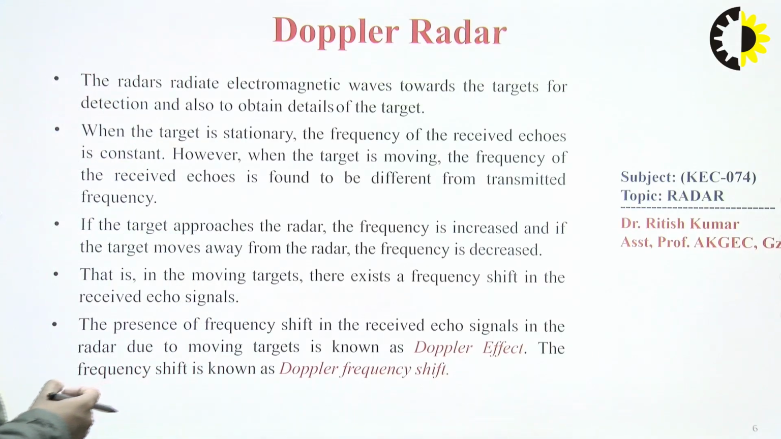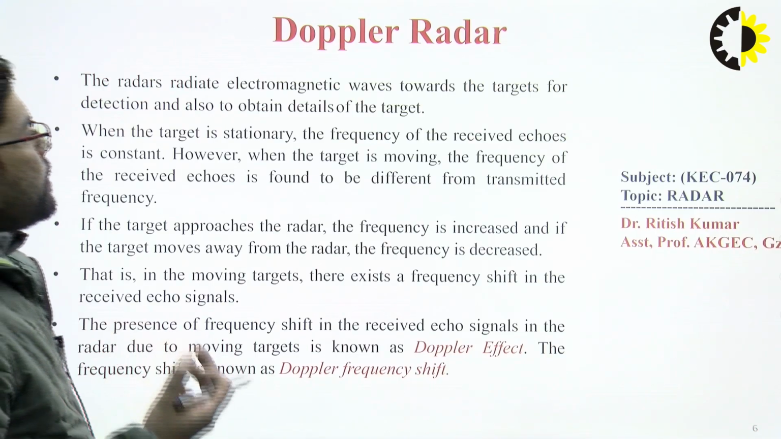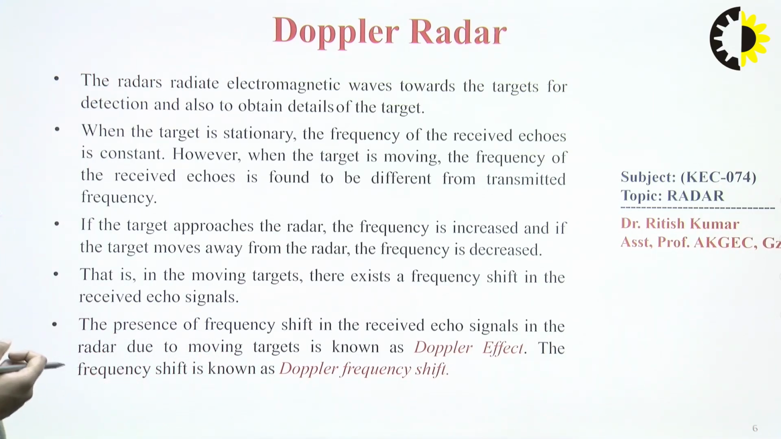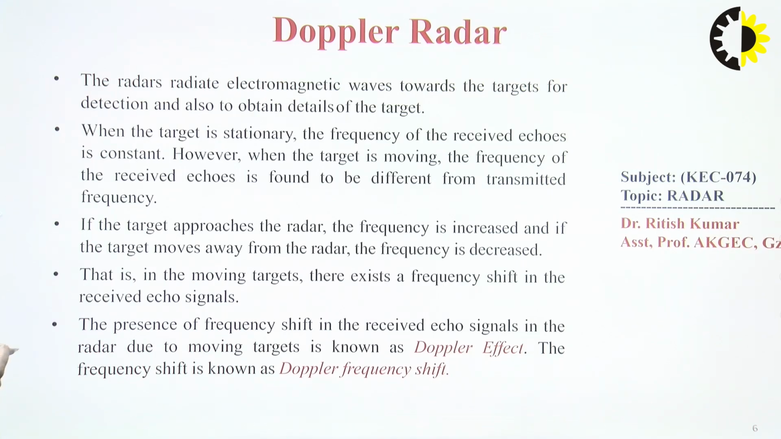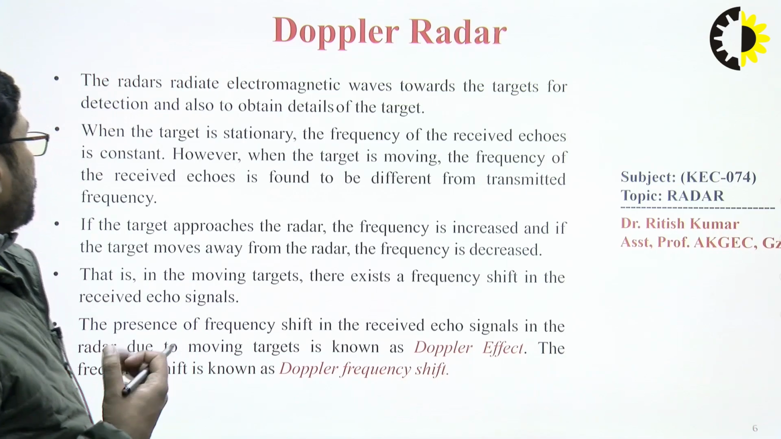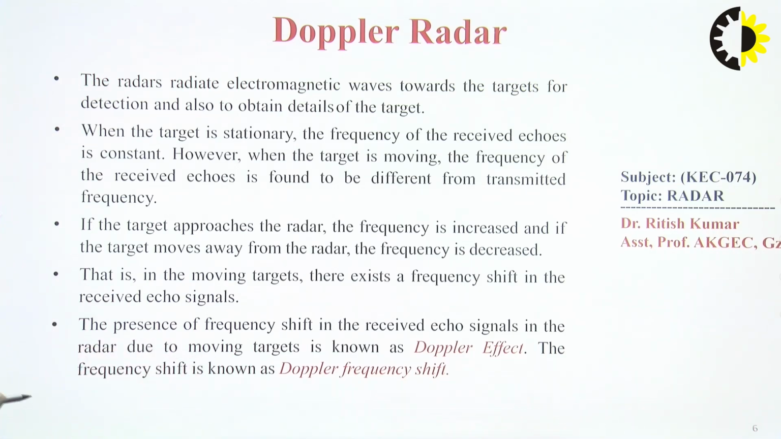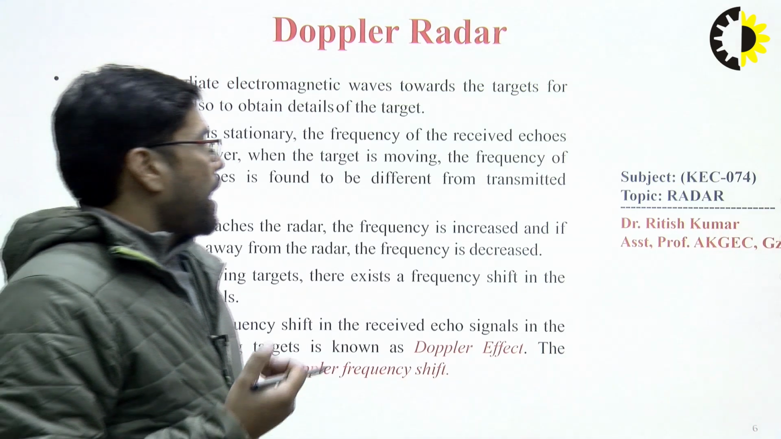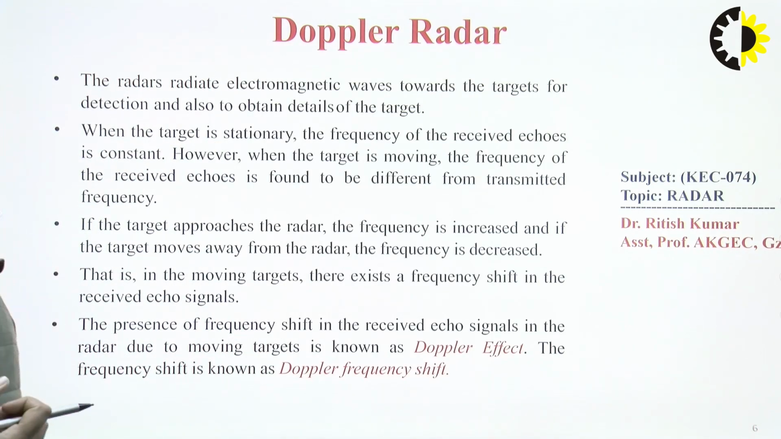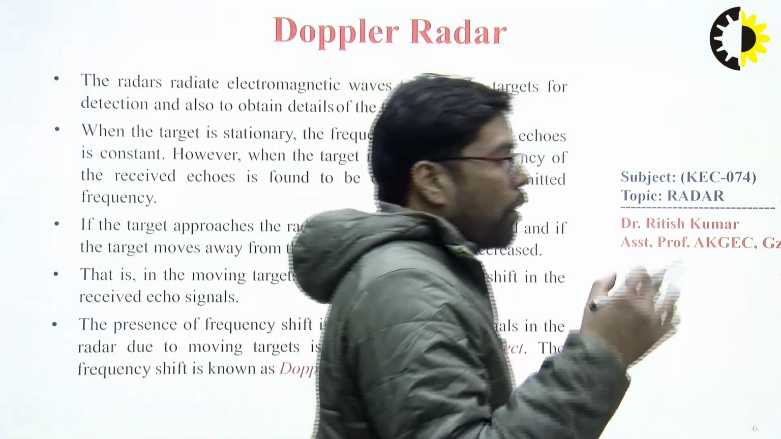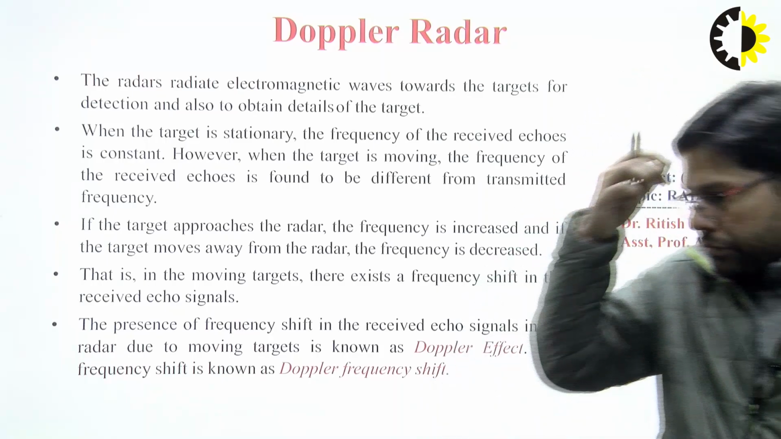When the target is stationary, the frequency of the received echo signal is constant. However, when the target is moving, the frequency of the received echoes is found to be different from the transmitted signal. As we know, if the target approaches the radar, the frequency increases, and if the target moves away from the radar, the frequency decreases. So this is the basic concept of Doppler radar.